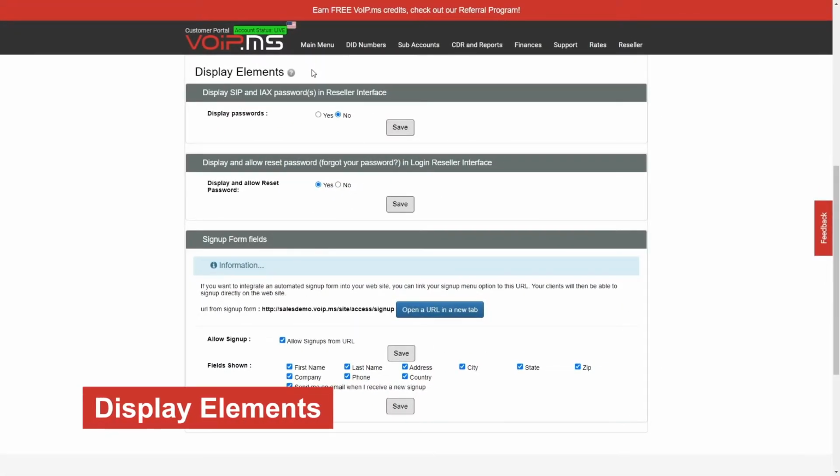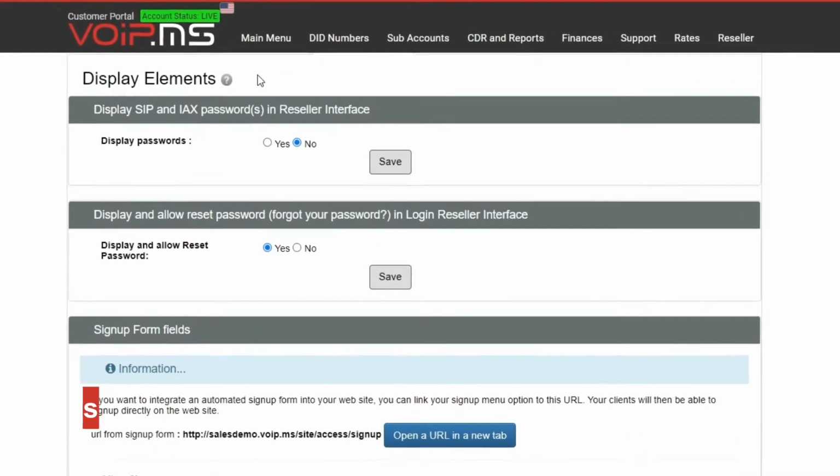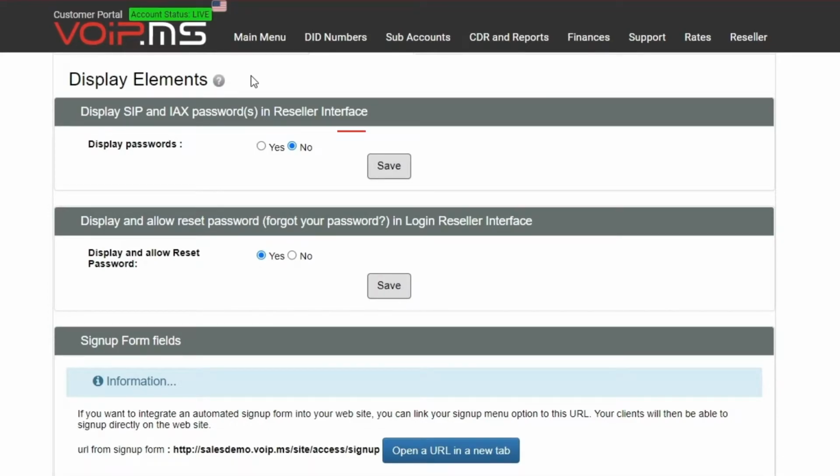The Display Element tab. This tab gives you the ability to display or withdraw the SIP password in the interface, to allow the interface password reset from the login page, and finally to create a self-sign-up form allowing new clients to create their account autonomously.